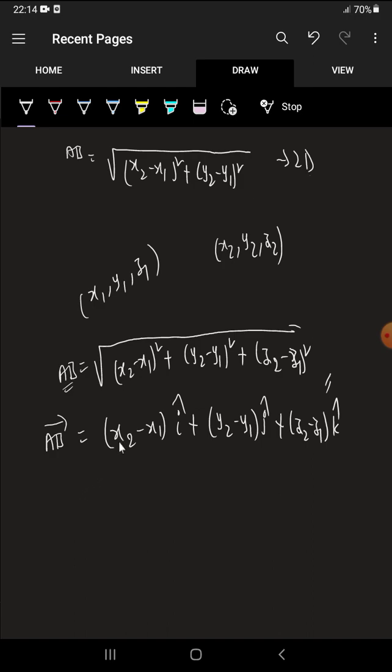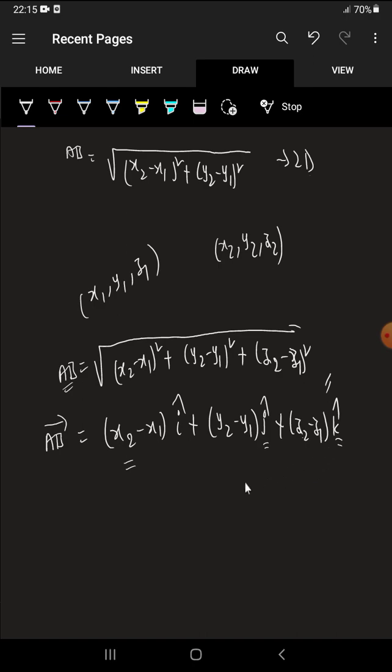Why? Because the term we have with i cap is x2 minus x1, with j cap y2 minus y1, and with k cap we have z2 minus z1. Simply, magnitude means root over the term along with i cap whole square plus the term along with j cap whole square plus the term along with k cap whole square.